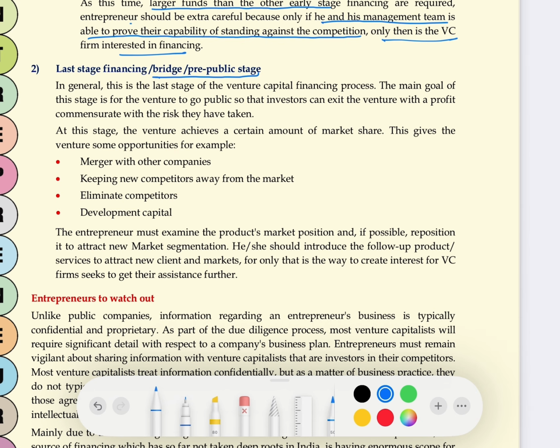Here the entrepreneur takes the money from the VC to cover the flotation cost. That's why it is also called bridge financing. It is done before issuing the shares, before actually going public. So this stage is also called the pre-public stage. Got it? So this is the last stage financing.